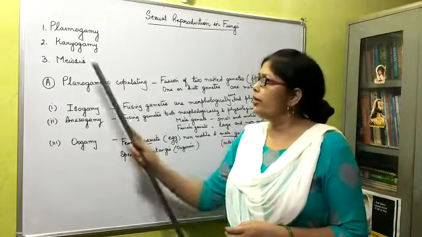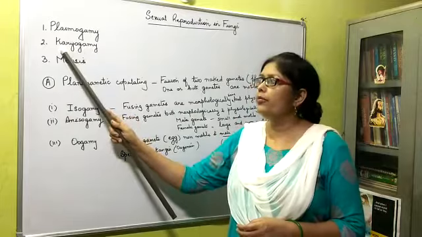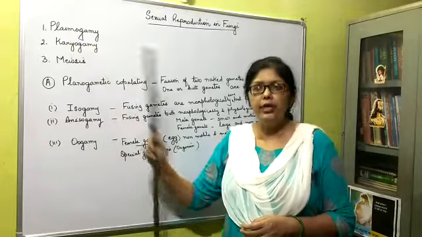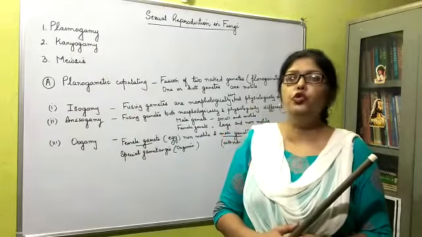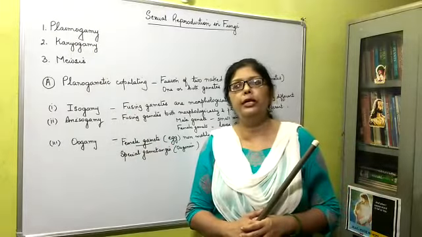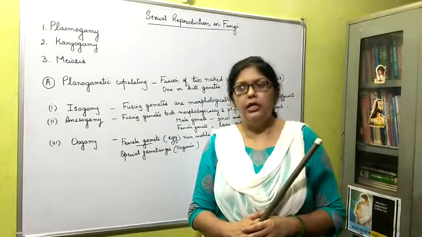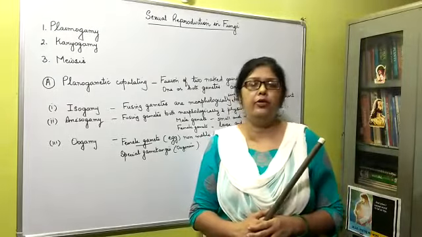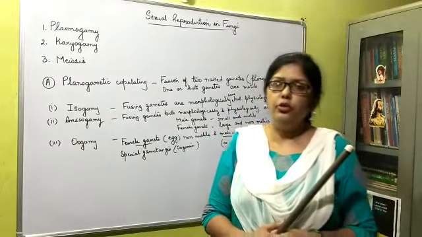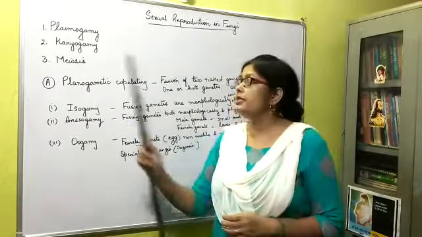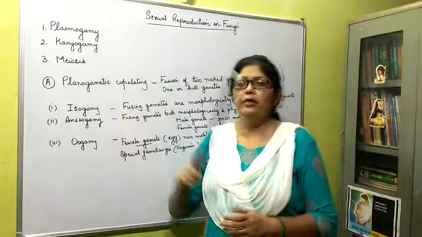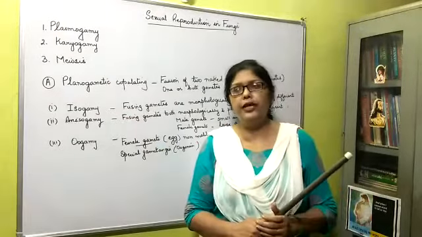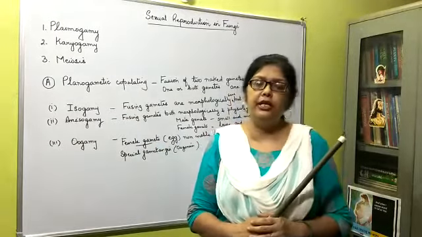Then we come to karyogamy. Karyon means nucleus, gamy means fusion. So what is karyogamy? It is the fusion of two nuclei from the two fusing gametes, and in this process a 2N, diploid zygotic nucleus is formed. In lower fungi, this karyogamy occurs after plasmogamy. The nuclei of the opposite strains get arranged in pairs.